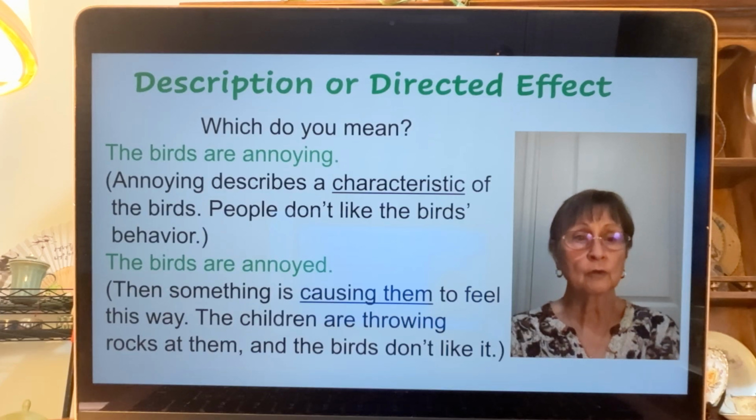The children are throwing rocks at them, and the birds don't like it. Throwing rocks caused them to feel this way. They became annoyed because of something that happened to them.